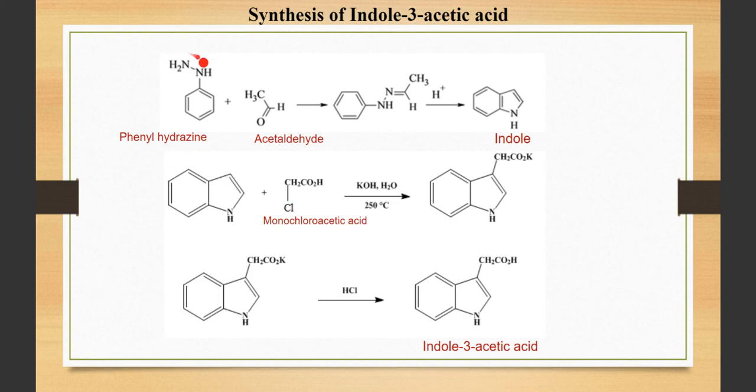So this is our phenyl hydrazine reacting with acetaldehyde. Okay, so a water molecule is eliminated. This oxygen and this hydrogen are removed as water. So a condensation reaction is taking place. We get hydrazones. This moiety is called a hydrazone. Okay, and in the presence of an acid, cyclization takes place and there is a ring formation over here, and this is how you get indole.